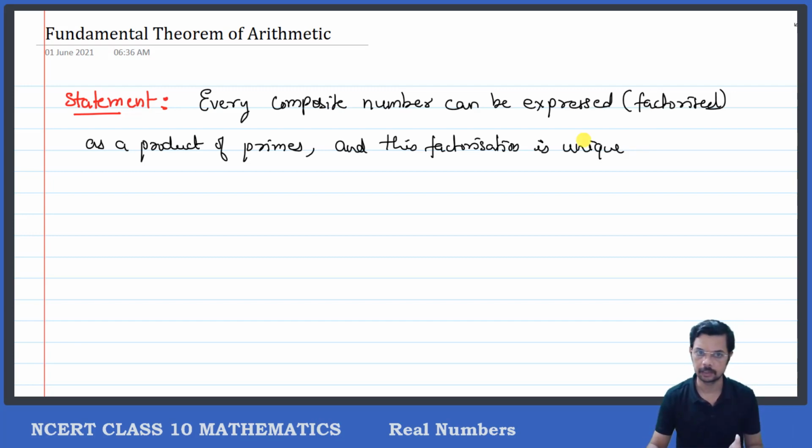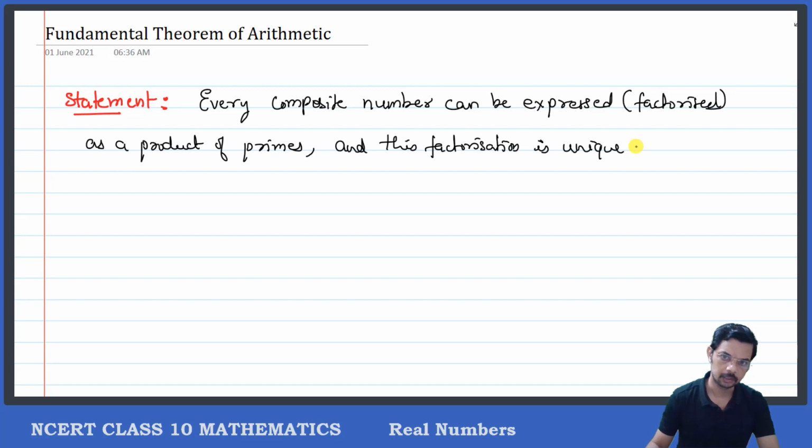The primes can be written in any order, because if, say for example, can you prime factorize say 20 or say 6? I may say 2 into 3, you may say 3 into 2. Both mean the same, correct? So prime factors involving in the factorization are only two. That is what we mean, that every composite number can be expressed as a product of primes, and this factorization